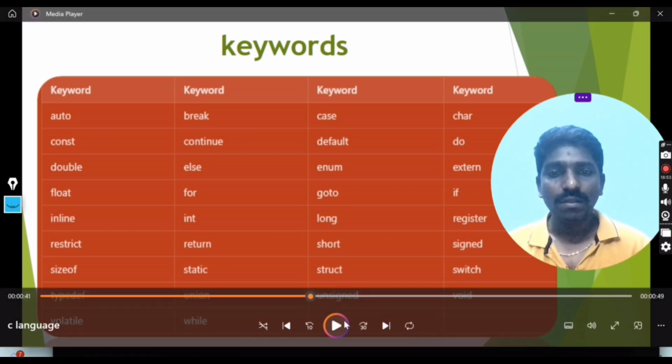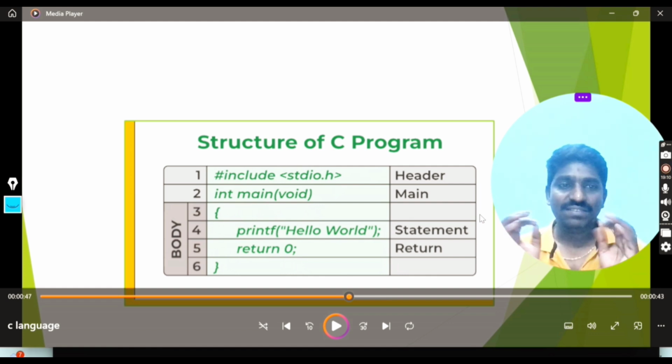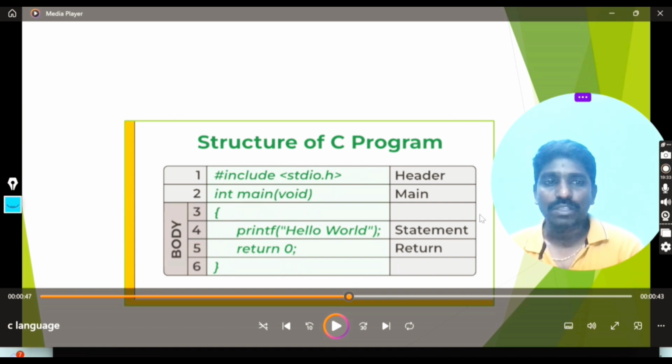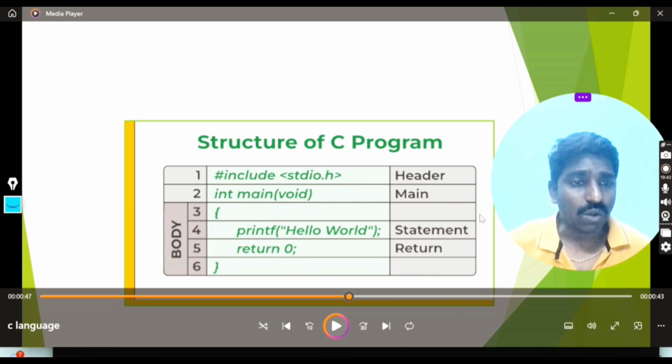Now, what is the structure of C programming? If someone asks you what is the structure of your house, you say my main door is facing north or south, whatever it may be. Then there are plenty of trees and plants in front of my house. That is a structure, right? Then enter the main door, there is a hall, a kitchen, a washroom, bedrooms. All these are the structure of your house.